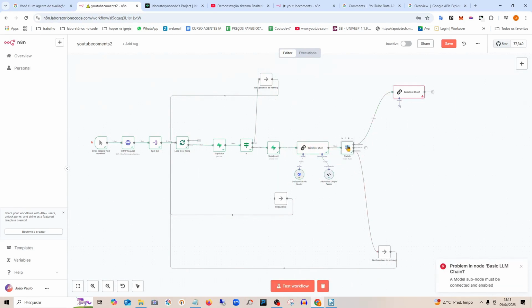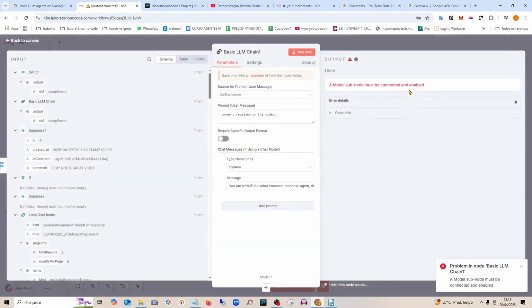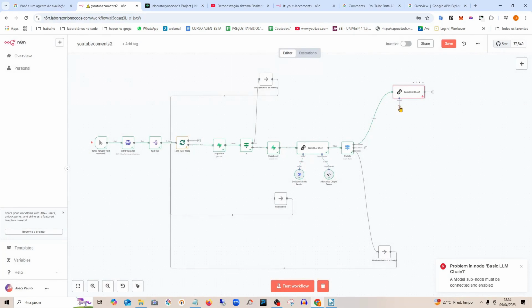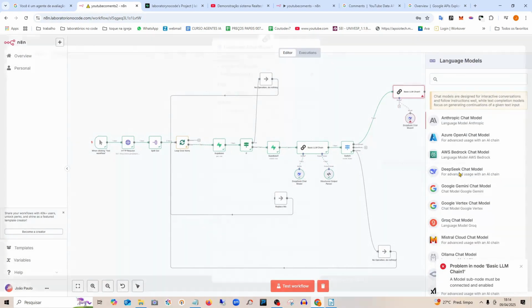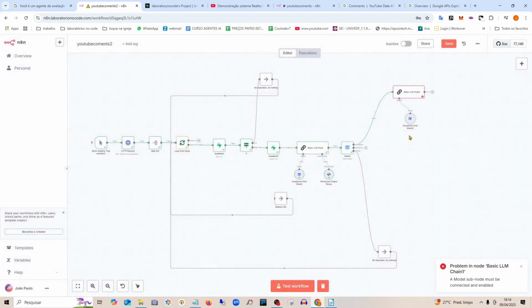So here, look, it came here, filtered as a compliment. It came here for me to process. Since I haven't pulled it here yet, and I also haven't set up the artificial intelligence, it doesn't know what to do yet. I'll pull the comment from Supabase. I put it here so it knows which comment it is. Then you can test other models to see which one works best. You can use one here, another there, in whatever way you think is best.